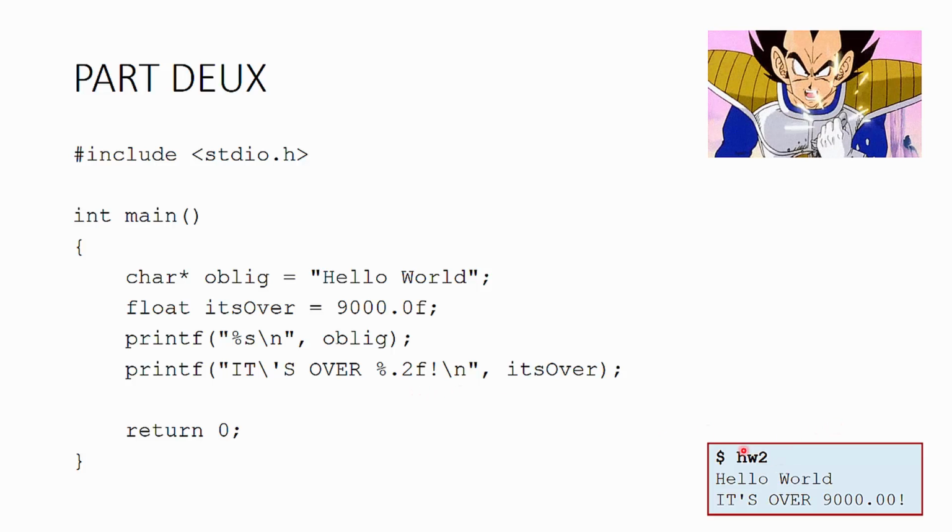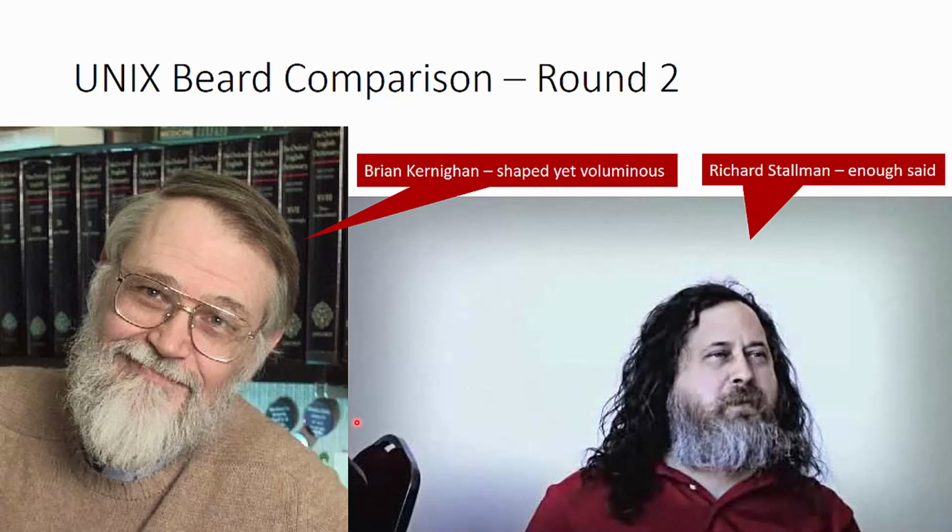And down here is our output. So when we run this particular program, say it was HW2, it'll say hello world, and then we will see it's over 9,000, and we see the 2 digits of precision at the end. Alright, and again return 0. Let's take a look at round 2 here.